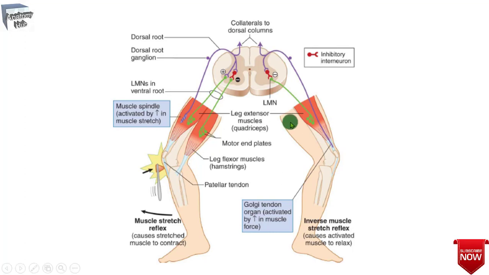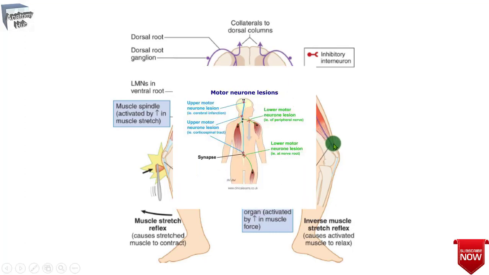So the inverse muscle stretch reflex that you can observe here monitors the muscle tension. This reflex uses the Golgi tendon organs, or the GTOs, which are encapsulated groups of nerve endings that terminate between the collagenous tendon fibers at the junction of muscle and tendon.